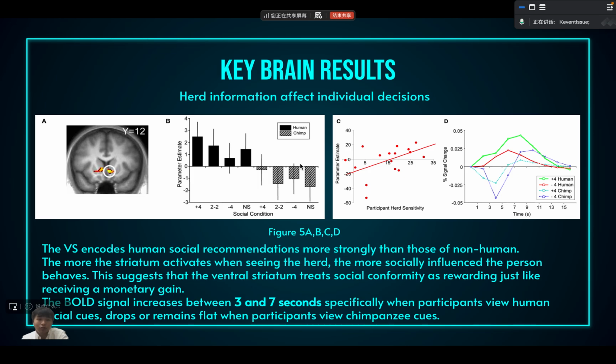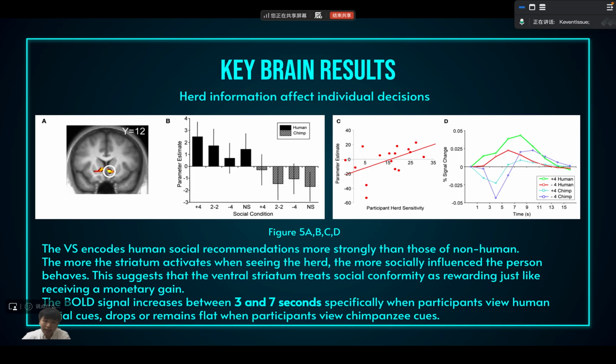Then, the more the striatum activates when they see the herd, the more socially influenced the person behaves. That is here. On the y-axis is how much the ventral striatum activates, and the x-axis is the herding sensitivity. We can see that when people are more activated, they show a higher herding sensitivity, so it's positively correlated. This suggests that the ventral striatum treats social conformity as a reward, just like receiving a monetary gain, right?